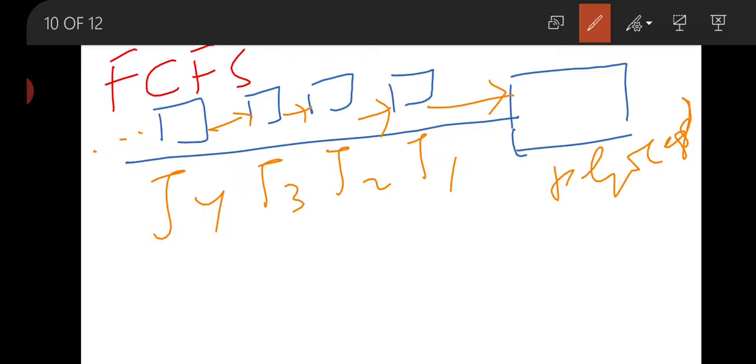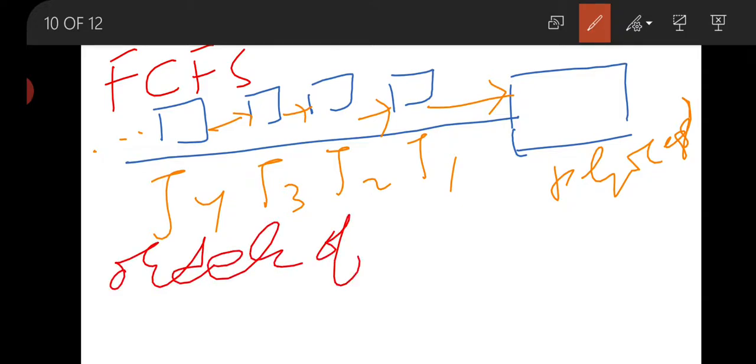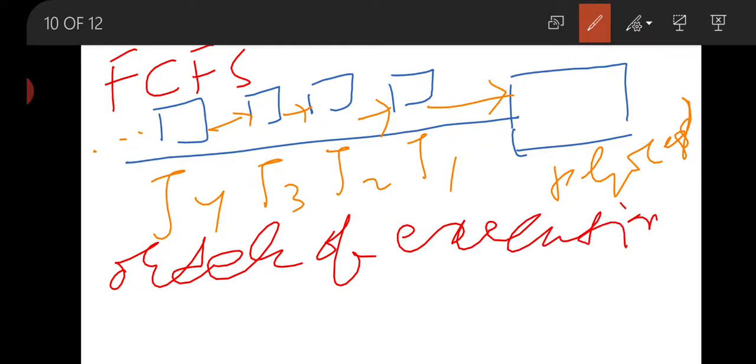That means whichever job reaches the CPU first will be processed first. If you take the order of execution in FCFS, this is your job execution.